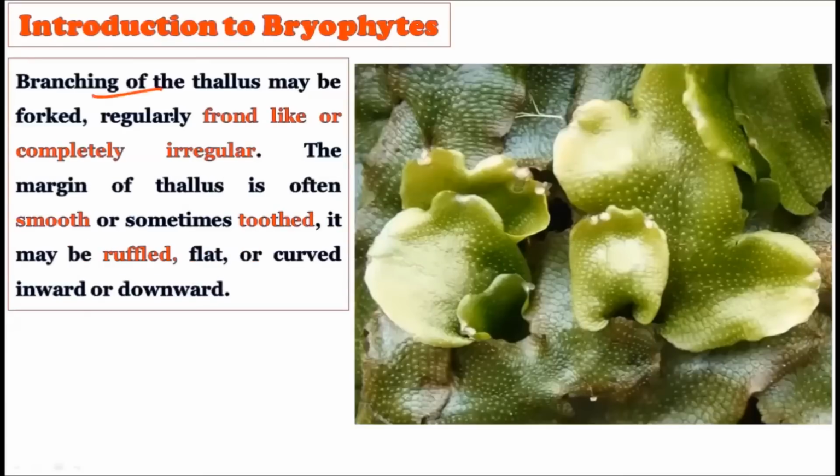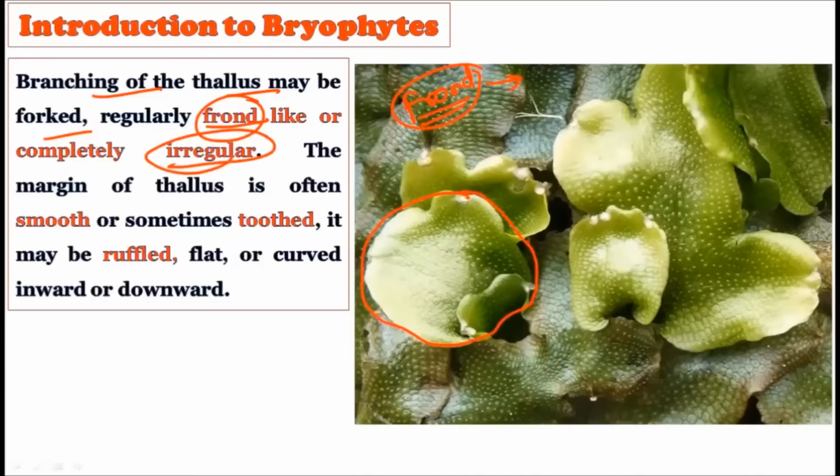Now see the branching of the thallus, it may be forked. Okay, now observe this branching of the thallus. That is, they have a clear distinction between their thalluses. This shows the forked thalluses. Then regularly frond-like, as you know, this word frond we use to describe the photosynthetic organ in the algae. So just like that frond, they show the thallus. They may have a frond-like appearance, or sometimes they are completely irregular, that is, they do not possess any particular shape.